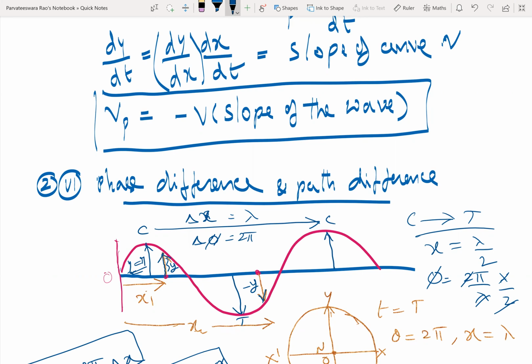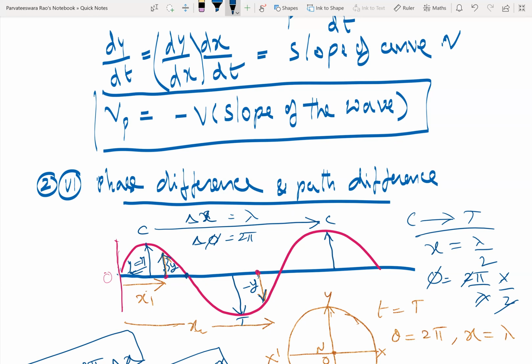So the phase will help us to tell whether the particle has got 0 displacement, is it at the mean position, is it at the extreme position. All the information about the state of vibration or oscillation of the particle can be known if you know the phase. Phase difference means I have located two particles, correct?